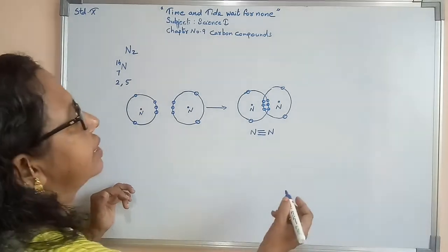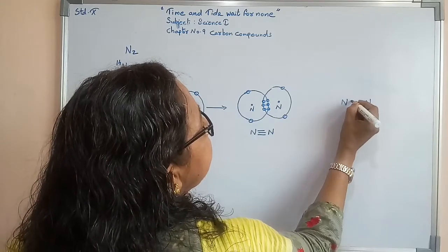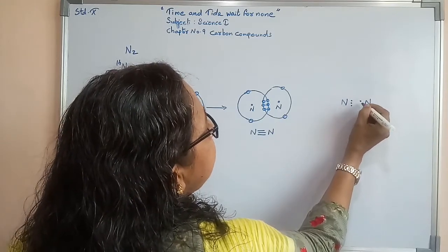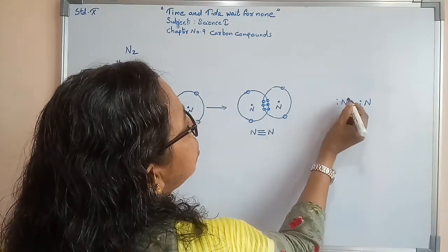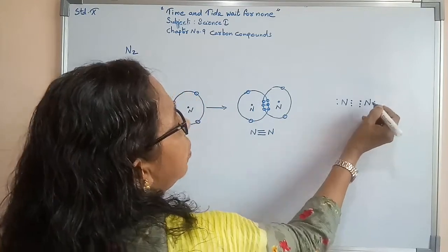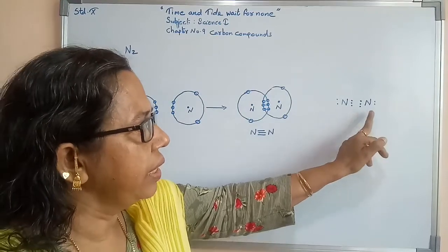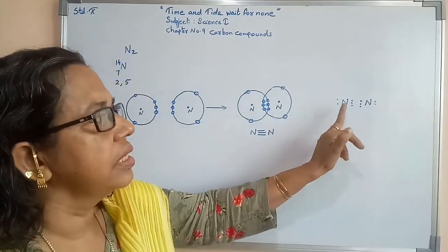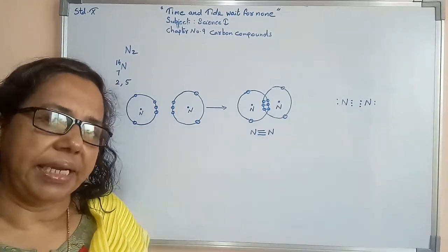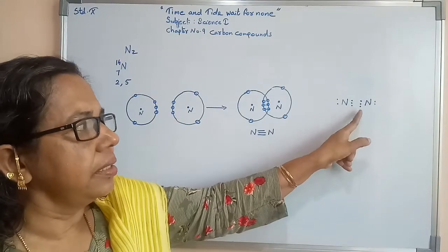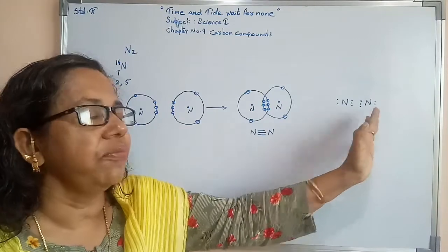Now the electron dotted structure also we can show, that is here nitrogen, here again nitrogen. It is sharing 3 electrons with the other nitrogen. The remaining 2 I am showing here. So total 5. Here 2 I am showing, total 5. So nitrogen triple bond nitrogen. Now here we can say that sharing of 3 electrons is taking place between both nitrogens. So here it is represented by putting dots. So we are calling it the electron dotted structure of nitrogen.